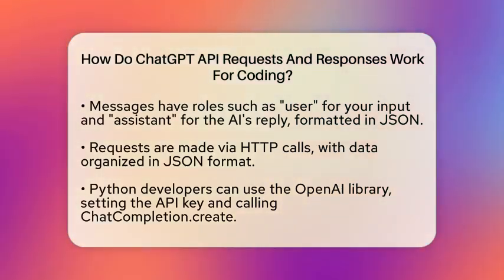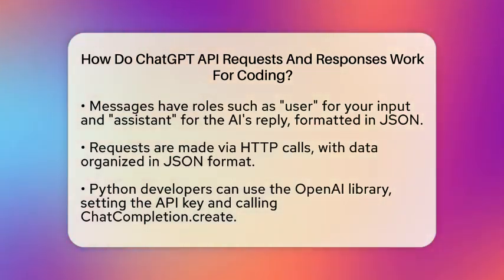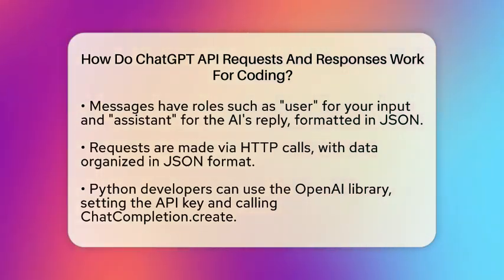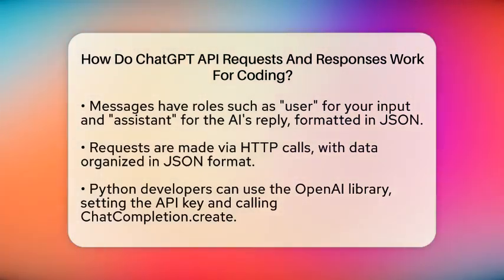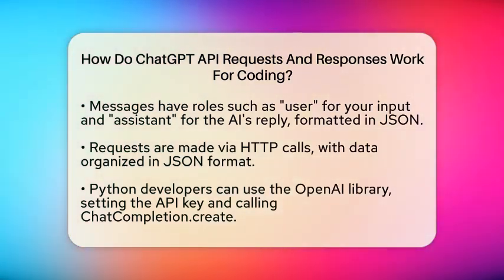If you prefer coding in Python, you can use the OpenAI library. You import it, set your API key, and call a function called chatCompletionCreate. You tell it which model to use and what messages to include. The AI processes your input and then sends back a response.